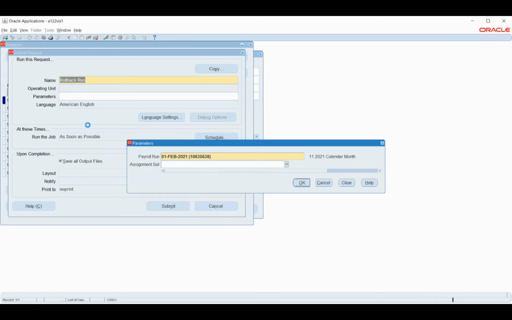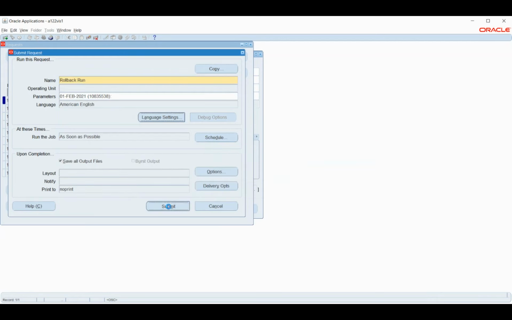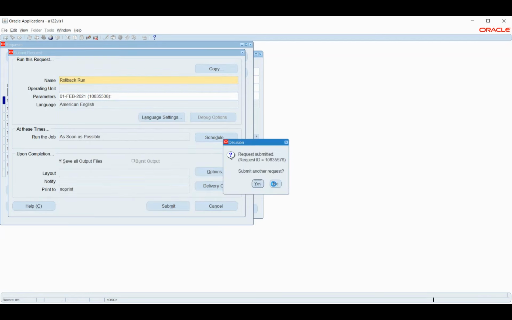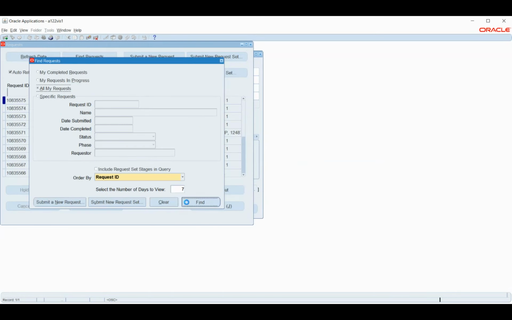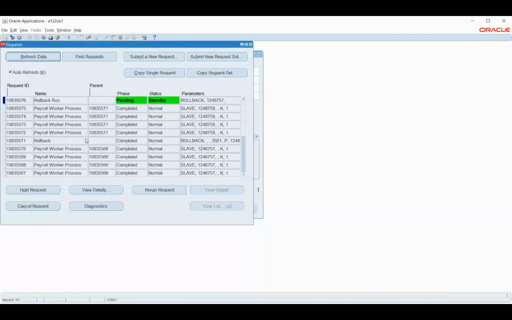So the last thing is to reverse the payroll run that we ran just now. So we will reverse this and we will go back to the same screen and see if there is any record. If we couldn't see any record, we are good with it.